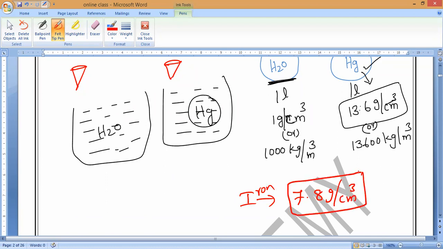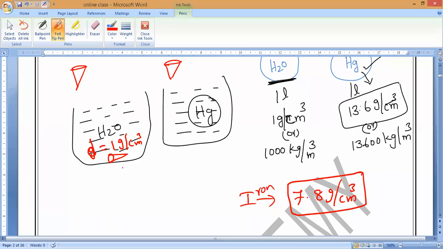Are you understanding, everyone? Okay, now what is the water density? Water density is 1 gram per cubic centimeter. So is it less than the iron or more than the iron? Less than iron. So the iron nail will sink. Is it okay, guys? Yes, sir.